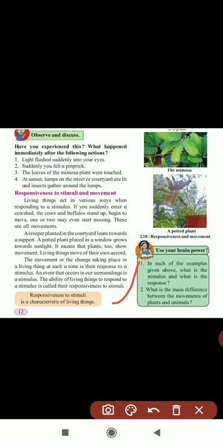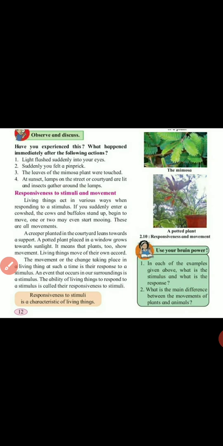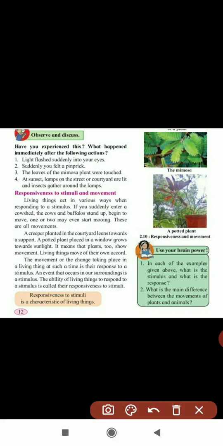We studied that in the last video. So a potted plant placed in a window always grows towards the sunlight. It means the plant shows movement, and living things move of their own accord. But plants cannot change their place. They will not go from one place to another, but they can show movement. If you touch the leaves of the mimosa plant, they fold. That is also movement.